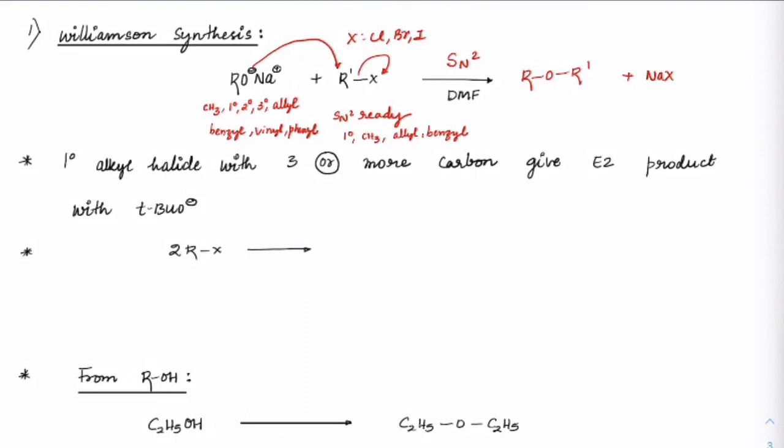The second way of preparing ethers is to treat alkyl halides with either Na2O or dry Ag2O. Basically, Na2O or dry Ag2O provides O2 minus ions. So the O2 minus ion acts like a strong nucleophile and attacks RX two times, so we get ROR. That's how we can get ethers.